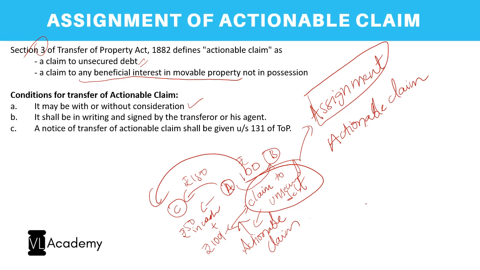Second, it shall be in writing, agreed, and signed by the transferor or his agent. And third, and the most important point, under section 131 of the Transfer of Property Act, a notice of transfer shall be given. That is, A should have given a notice to B saying that I am transferring this